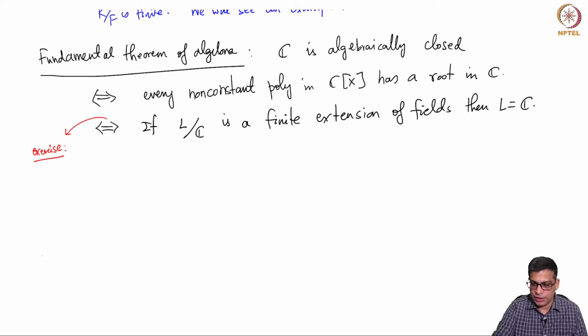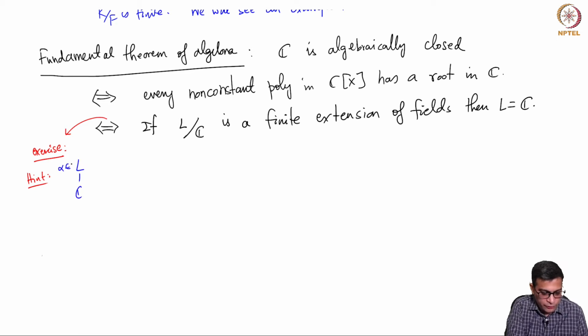Okay, so let me just give you hints, or rather it may be the full solution, but if you take an extension like this and you take alpha, take the irreducible polynomial of that alpha.